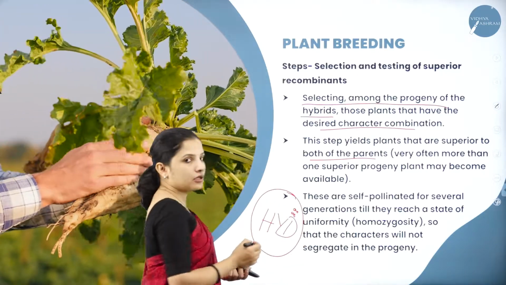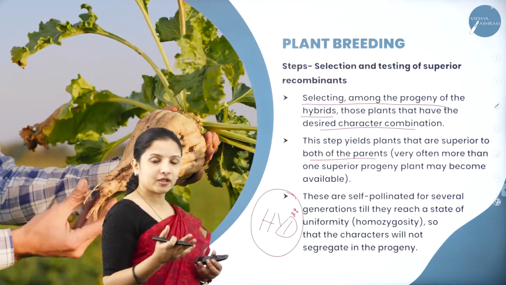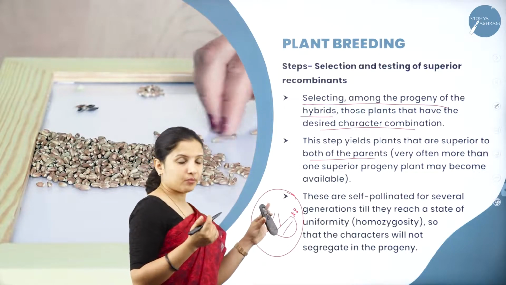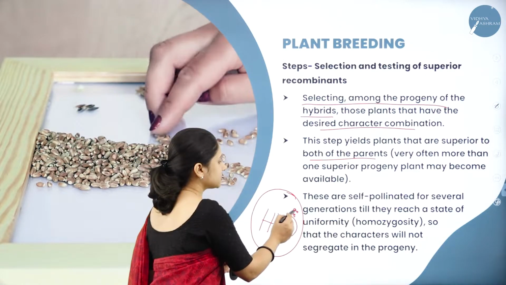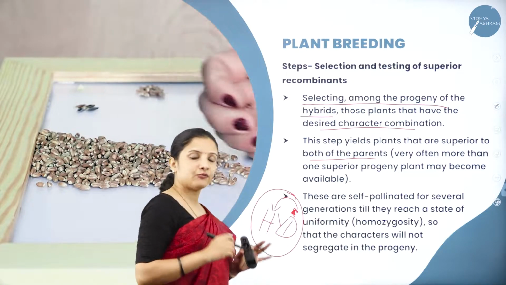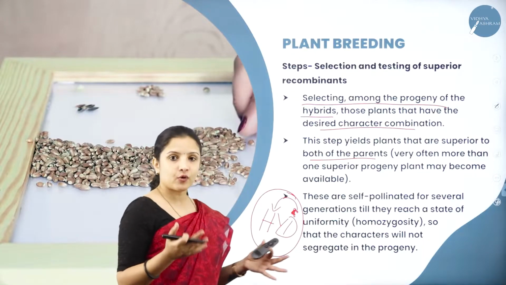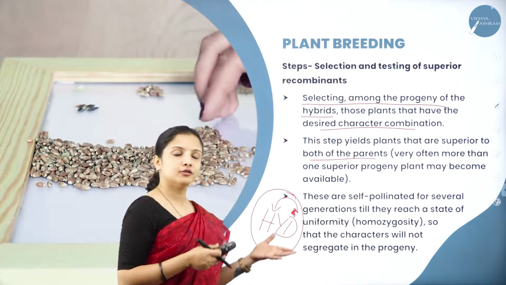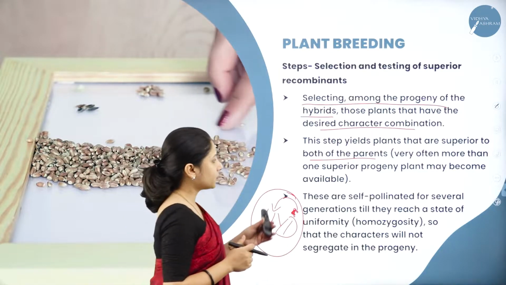The whole flower should be bagged before the flower matures, so that the pollen grains from this flower's anther itself will fall on the stigma of the same flower, so that self-pollination will occur, and the next set of seeds that are formed will also be of a pure line. So that is how it is maintained.